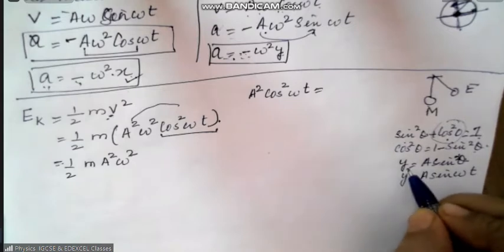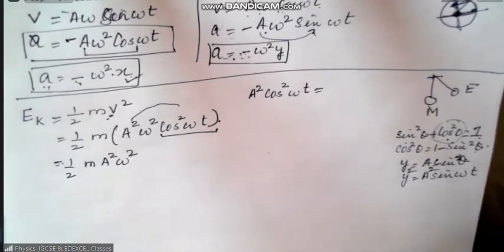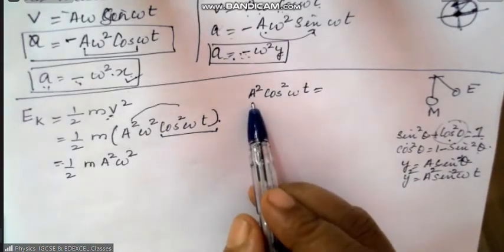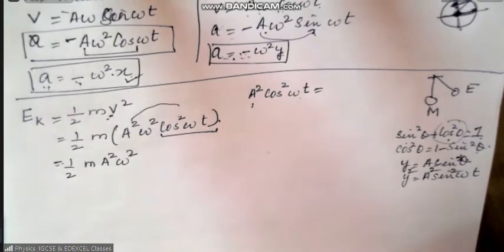Now, what is y square? Y square is equal to a square sine square omega t. You understand? Okay, similarly, what do we need? We need a square cos square omega t.